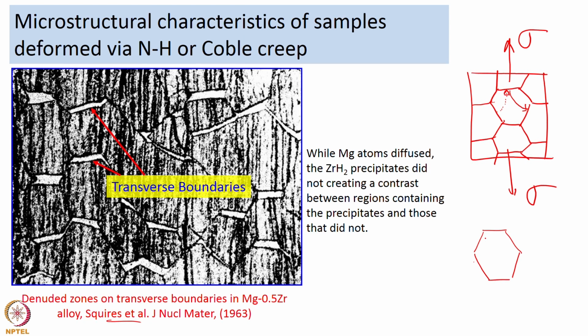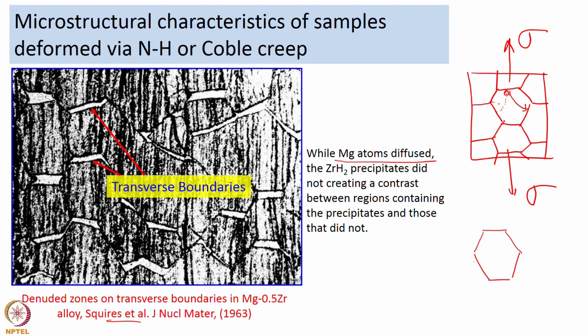Now, in this particular case, since the alloy is magnesium 0.5 zirconium, the matrix is magnesium. So, the diffusion of atoms means the diffusion of magnesium atoms. The magnesium atoms start diffusing from the grain boundaries which are almost parallel to the applied stress to the grain boundaries which are perpendicular.